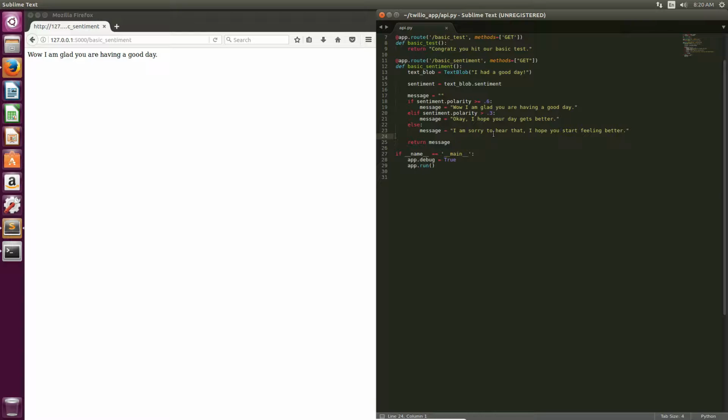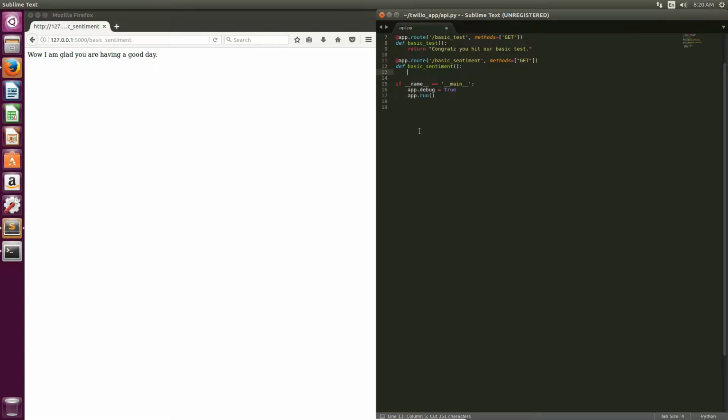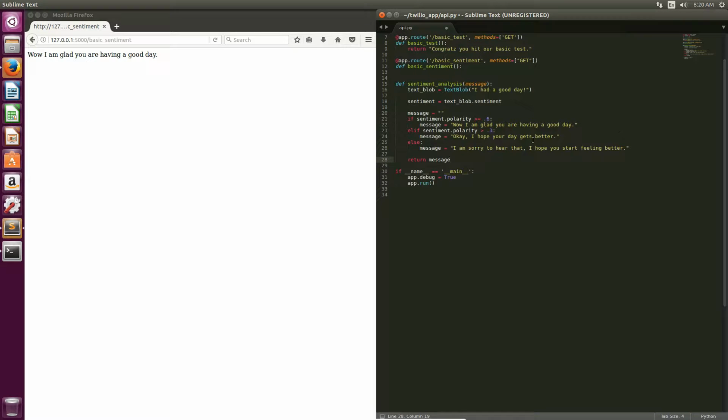One thing I'm going to do is copy all of this text. I'm actually going to cut it, and create a new function, def sentiment_analysis. I'm going to create a variable to be passed into this, and then paste all my code here. The reason is that I don't want this code to get blocky or unreadable. Since we're going to be reusing the sentiment analysis, let's just create this as a function itself.